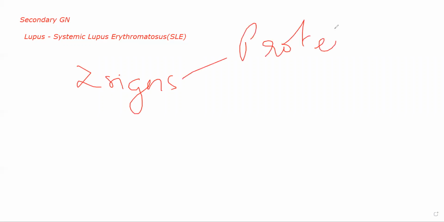So here we are not talking about lupus itself. We are talking about what will happen if there is renal manifestation in lupus. In the sense, the patient already has lupus and they are developing kidney symptoms. If they are developing renal symptoms, there will be two cardinal signs. Two very important signs. First is proteinuria. And then hematuria.